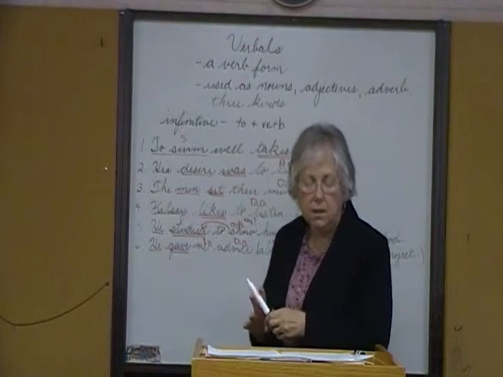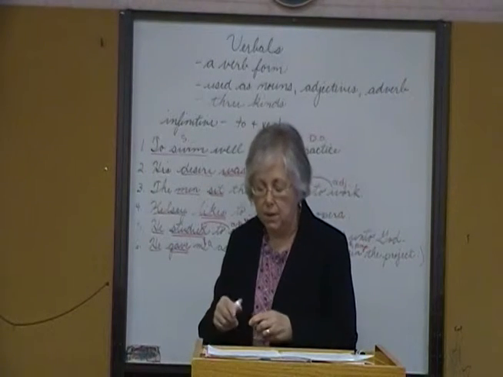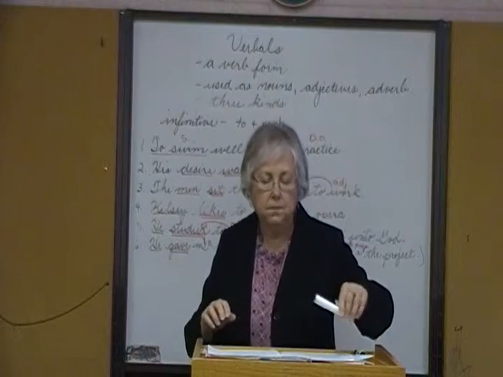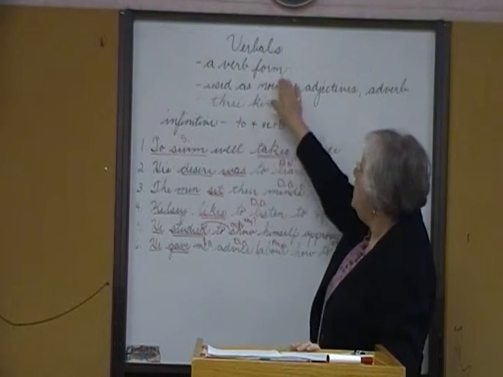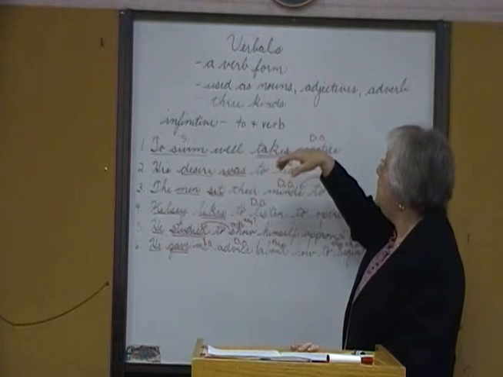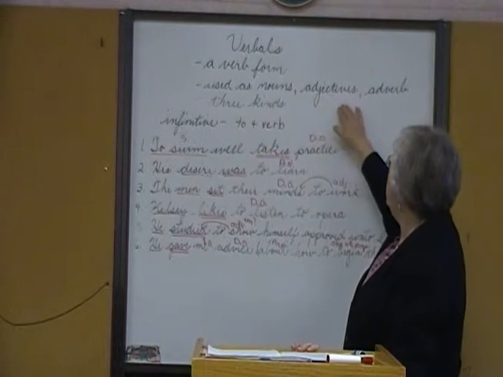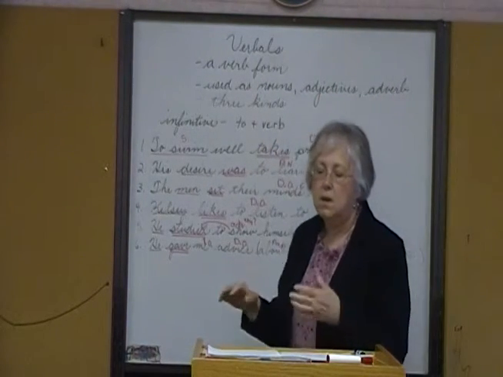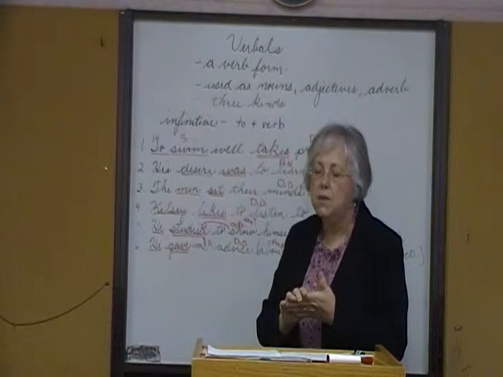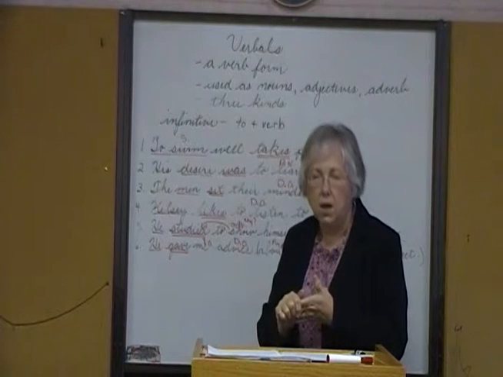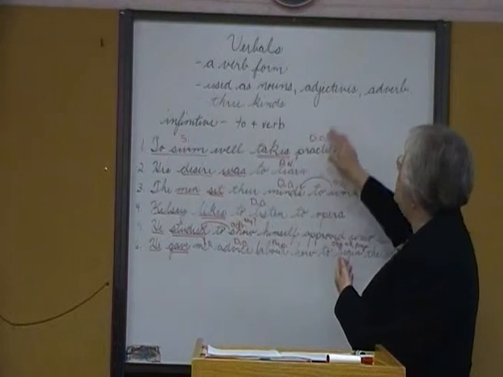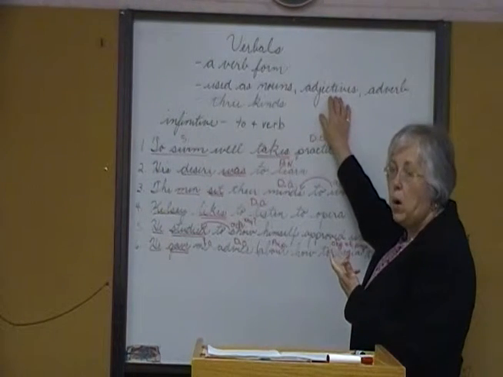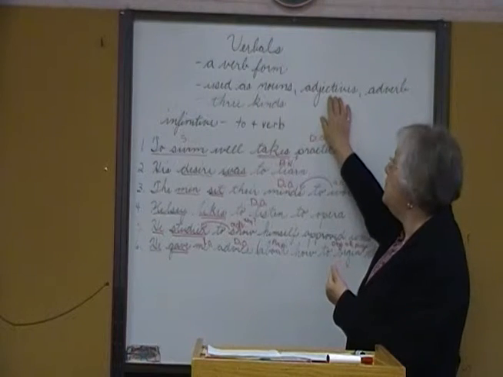Let's continue on and we'll review the verbals. Remember, there are 3 kinds. They are a verb form. They can be used as nouns, adjectives, and adverbs. The participle, you have the present participle that ends in ing, or ed, or d, and it's always used as an adjective. The participle is a verbal adjective.